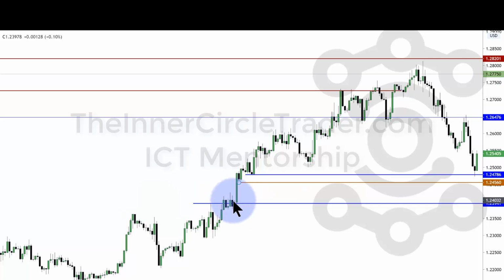Sorry. All right, so there is the other BISI that's now been redefined, and then you would just simply take your fib and run it over there, and you can see that the fib level calls for 124.29 6 pipettes. So that would be consequent encroachment, and that would be a downside objective should we see continuation on the dollar index on the upside. It's dropped down to another lower time frame on cable,